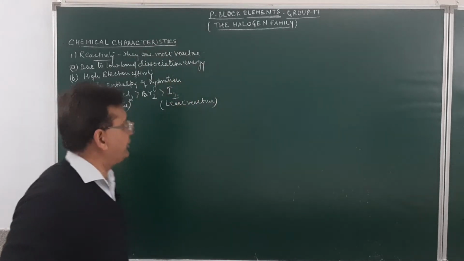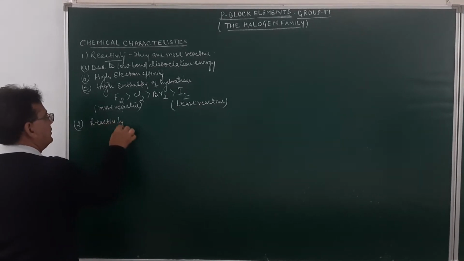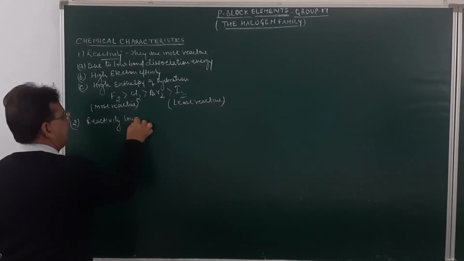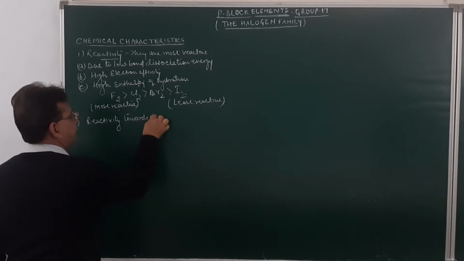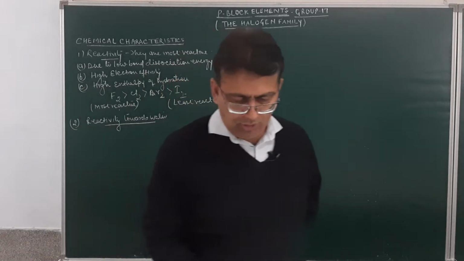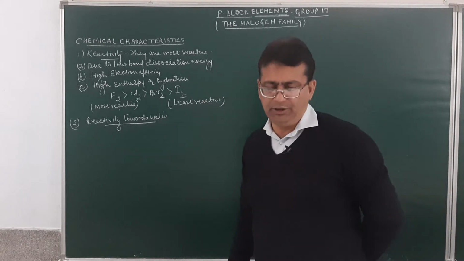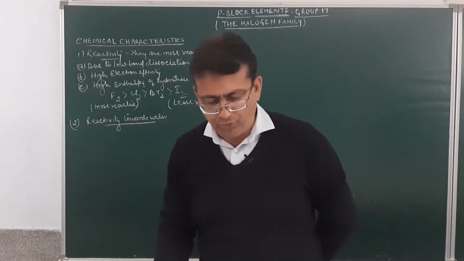The second property is reactivity towards water. How do we account for the reactivity towards water? Fluorine, if made to react with water, decomposes water into oxygen and ozone.